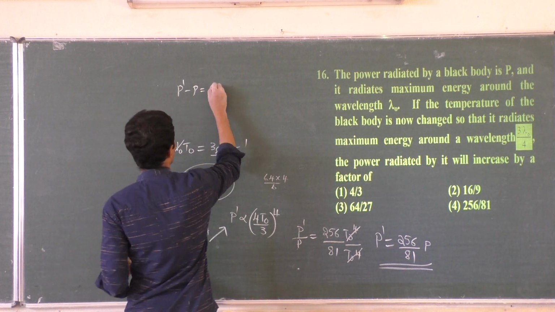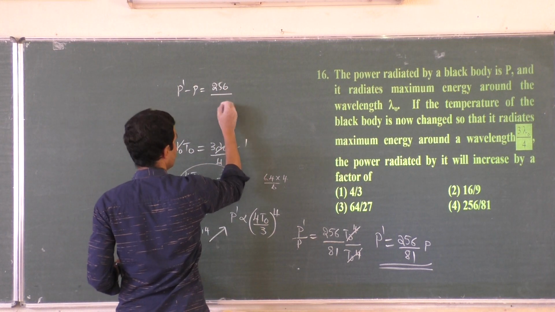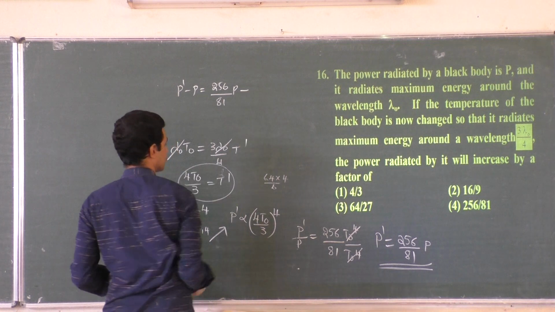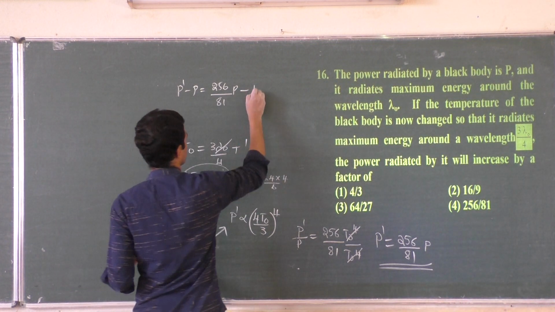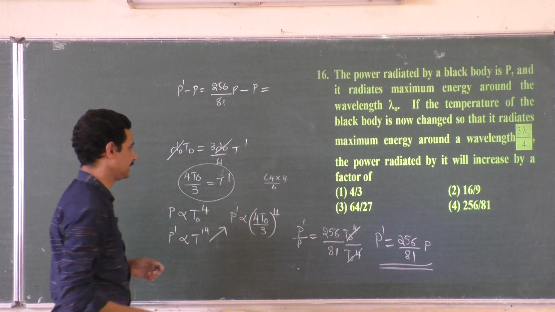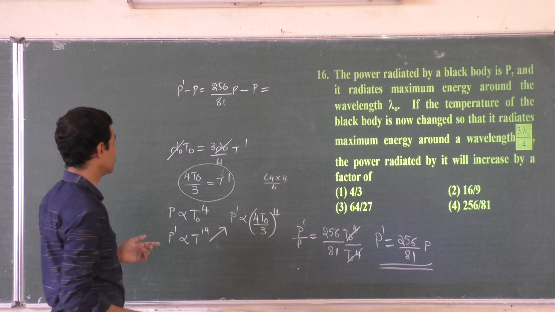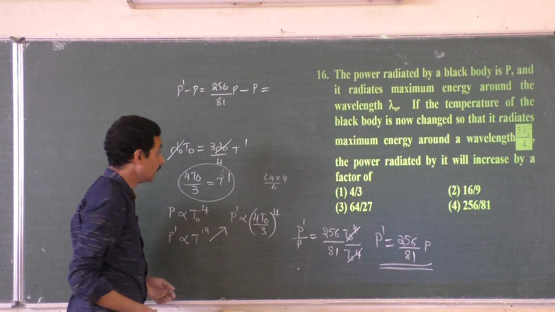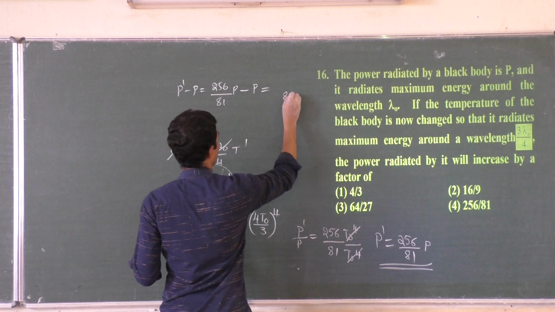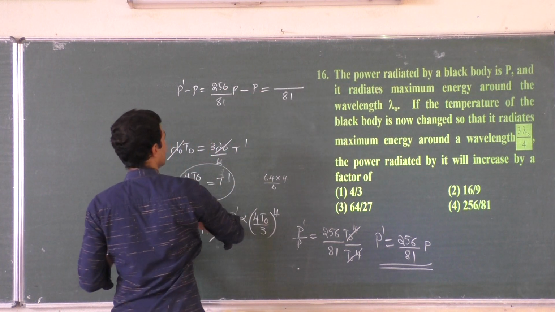What is that? 256 by 81 P minus initial power P, correct? Initial power is P itself, or P naught. I should have considered it as P naught. Okay. What is this? 81 common. 256 minus 81.